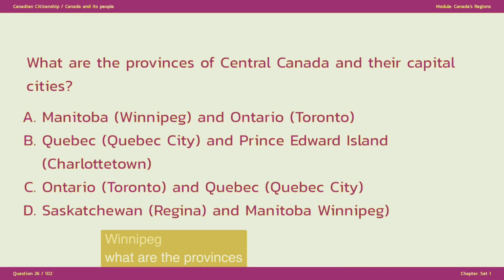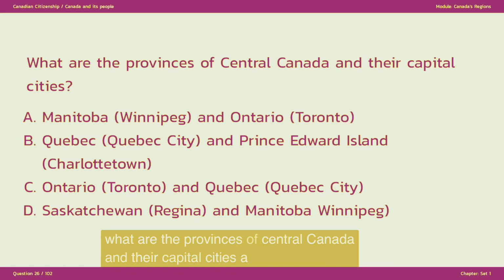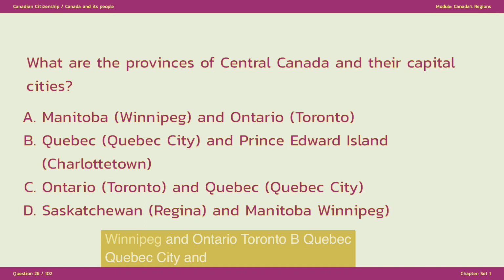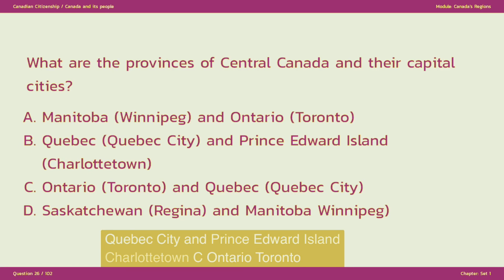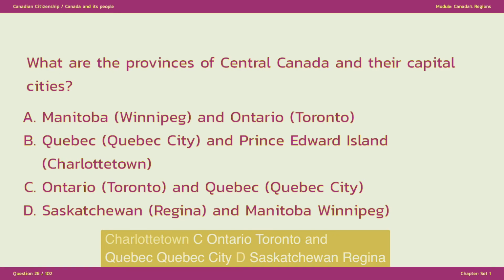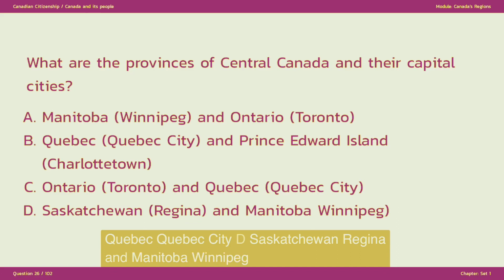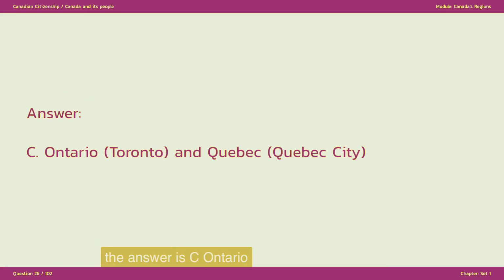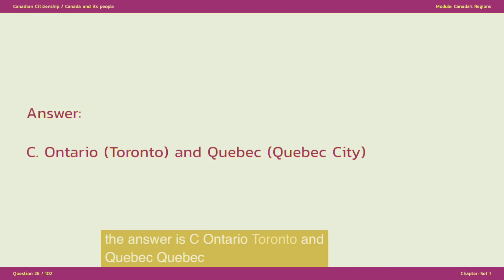What are the provinces of central Canada and their capital cities? A. Manitoba, Winnipeg, and Ontario, Toronto. B. Quebec, Quebec City, and Prince Edward Island, Charlottetown. C. Ontario, Toronto, and Quebec, Quebec City. D. Saskatchewan, Regina, and Manitoba, Winnipeg. The answer is C. Ontario, Toronto, and Quebec, Quebec City.